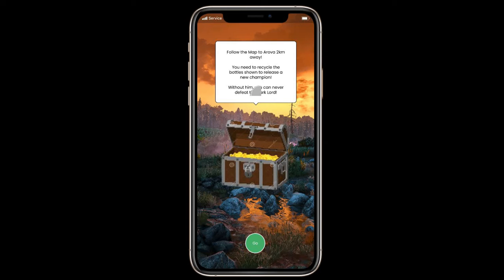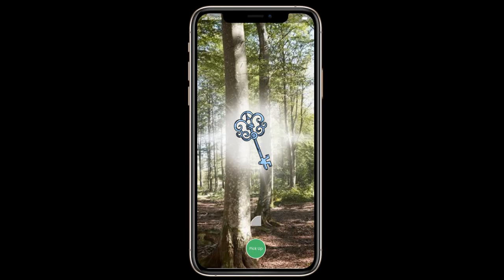This is the initial quest instruction screen. The user needs to follow the map and go to the quest location to collect the initial relic to release the champion from the prison. Let's go.